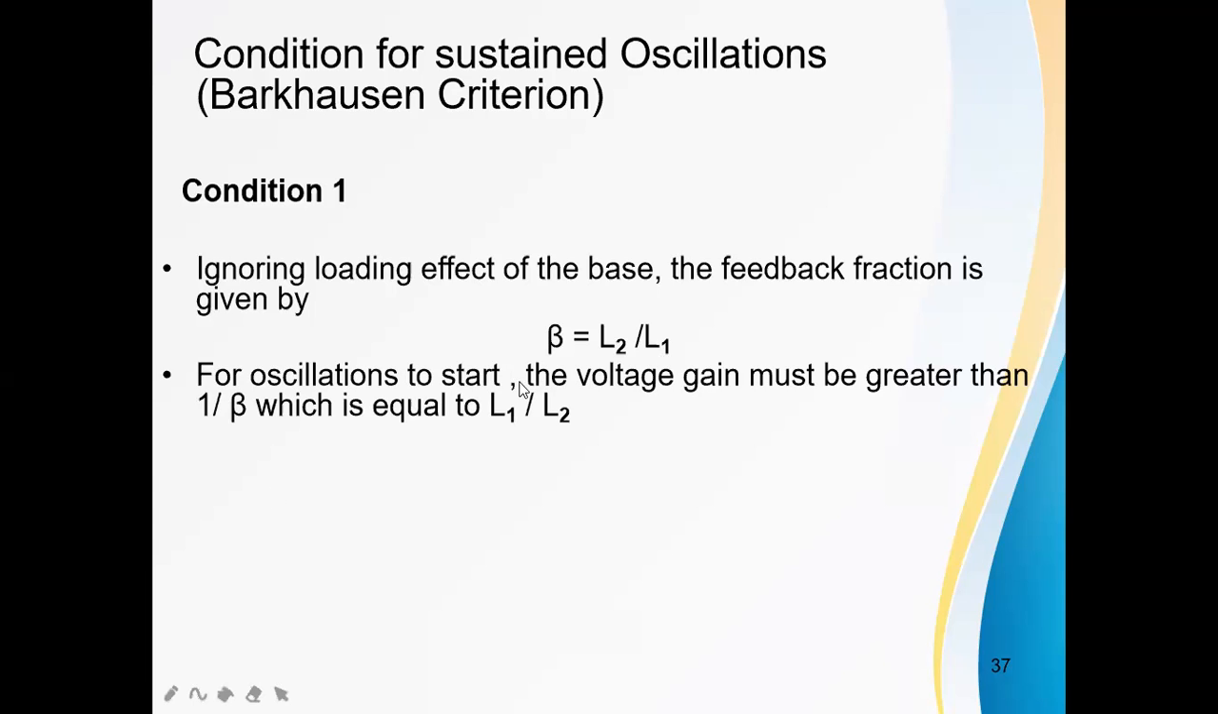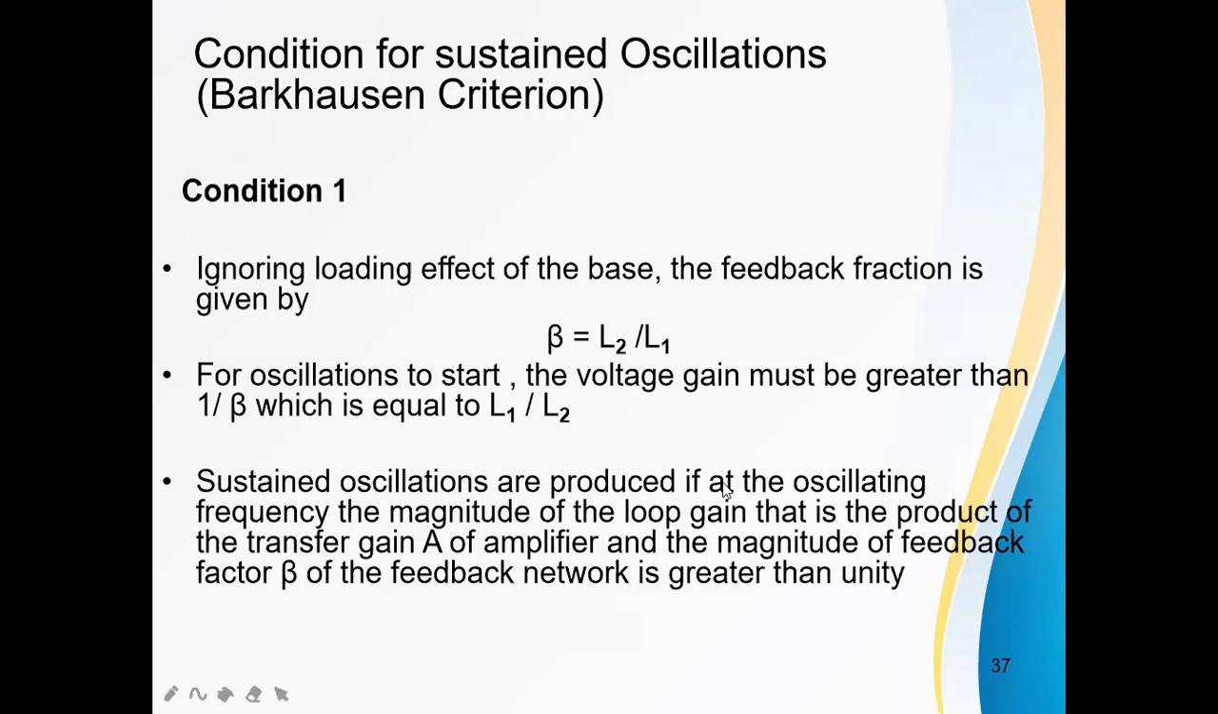For oscillations to start, the voltage gain must be greater than 1 by beta, which equals L1 by L2. Initially, A beta should be greater than 1. For the initial condition of the oscillator, the loop gain should be greater than 1. In that case, the voltage gain must be greater than 1 by beta. Beta is L2 by L1, that means 1 by beta equals L1 by L2.